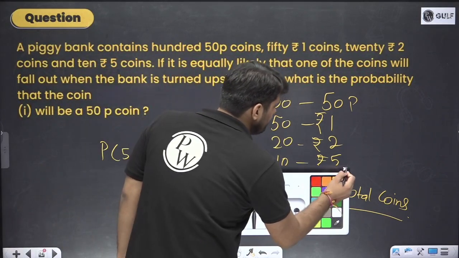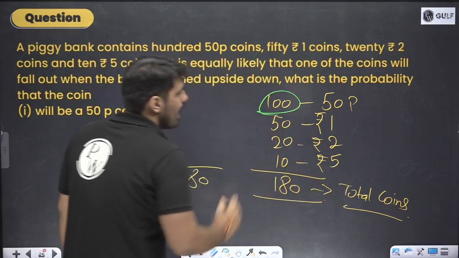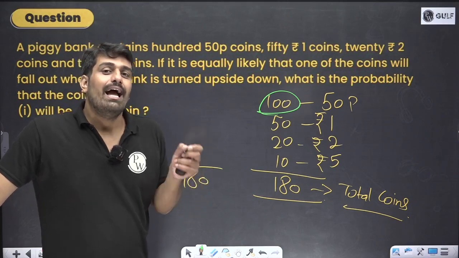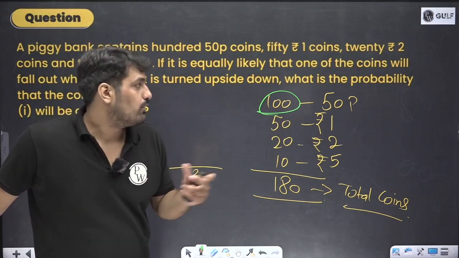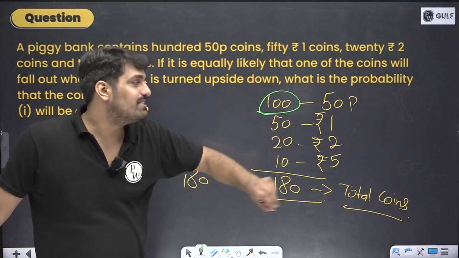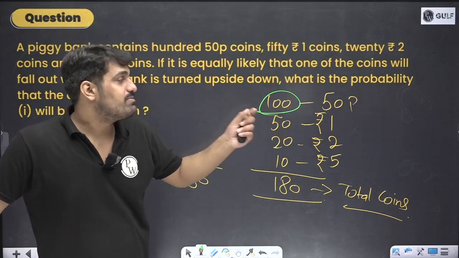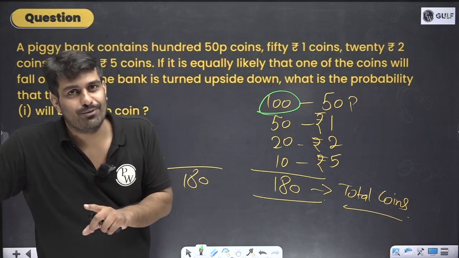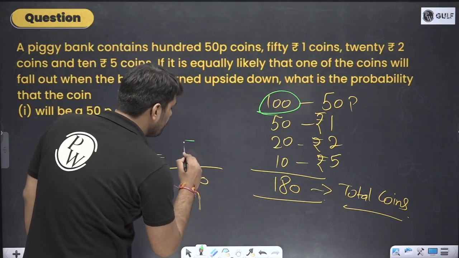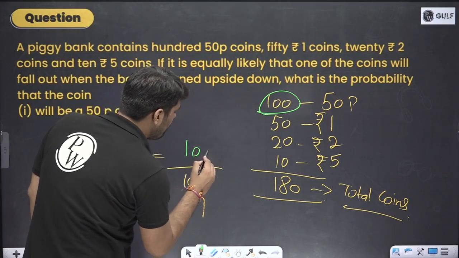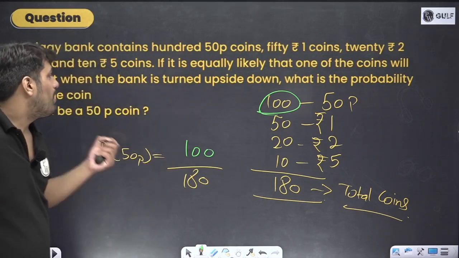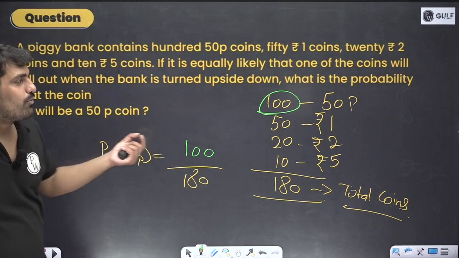We want 50 paisa. We want this case. Any of this case would happen. 50 paisa coin comes out, 100 possibilities are there. Why? Because 100 coins were there in the first place. So 100 cases. So 100 by 180, very simple. That will be the probability of the 50 paisa coin.